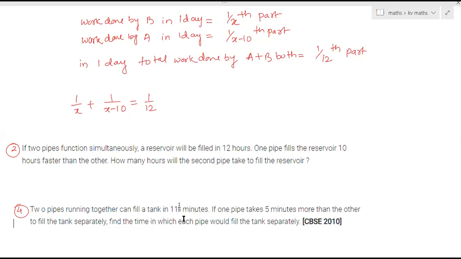Ma'am, the time taken for the first pipe is 20 minutes and the second one is 25, I think so. Yes, 20 and 25 minutes.